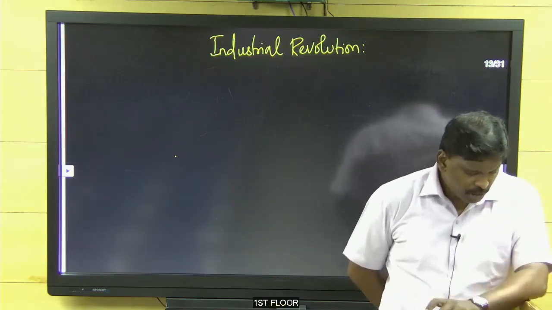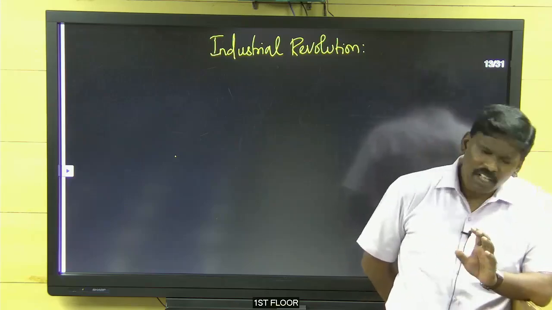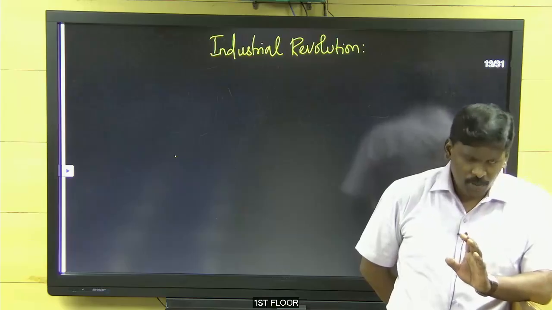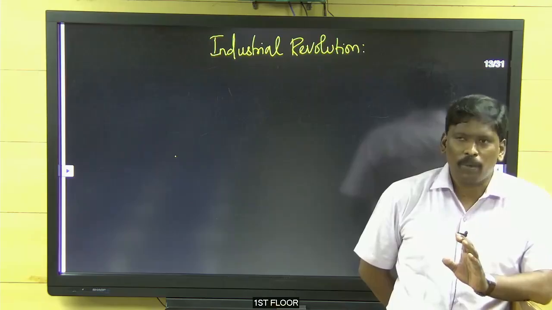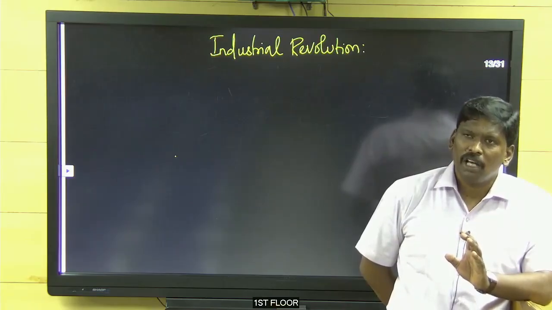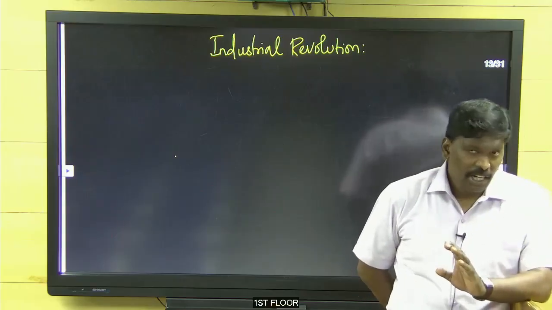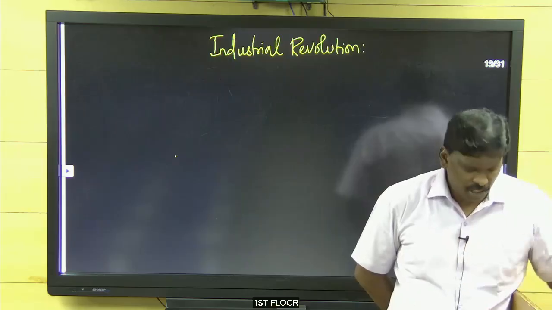Sir, after the appointment of the prime minister, did Italy become a republic? No, Italy was not a republic. Italy was only a constitutional monarchy. That is what I want to tell you. Italy was a constitutional monarchy under Victor Emmanuel, and it was only during the time of Mussolini after the First World War that it changed. Italy was never a republic under Victor Emmanuel; it was only a constitutional monarchy.